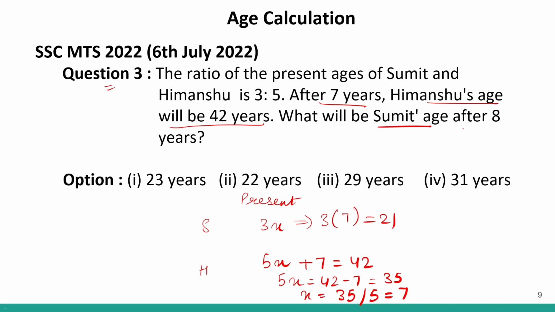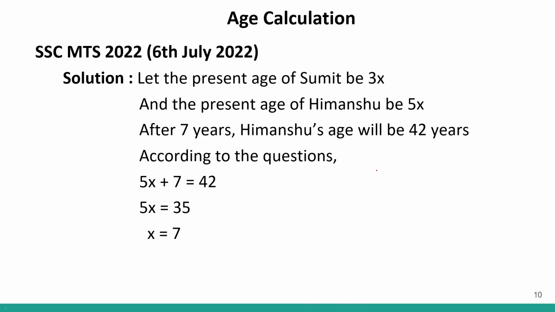We have to find Sumit's age after 8 years. So after 8 years basically means we will simply add 8 to this. If we add 8 to 21, we get 29. So Sumit's age after 8 years will be 29 years, which is given in option number 3. So option number 3 will be your correct answer. Clear? This is the solution.